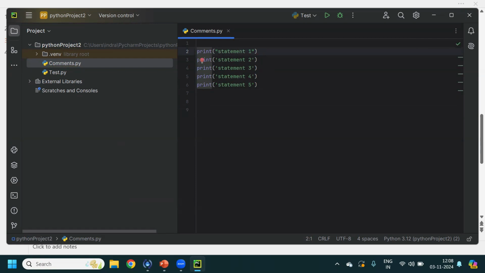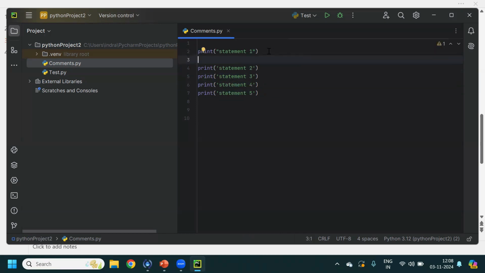This I told you how we can comment out lines of code, but now I'll tell you how we can add comments. Sometimes we have written some code and as of now it is not required, then we comment those lines of code, right? But how can we add comments?